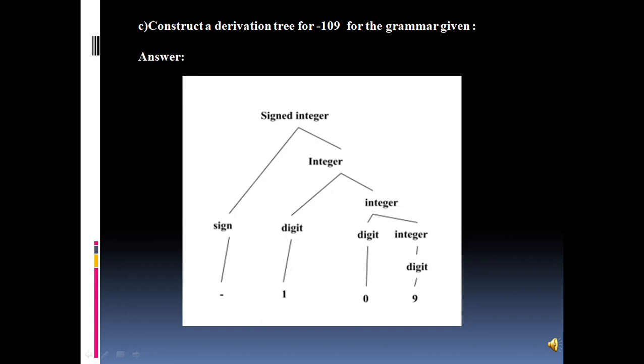Here the digit would be 1. An integer would then be divided into a digit and an integer, and at last we would have -109 as a sign, digit and digit.